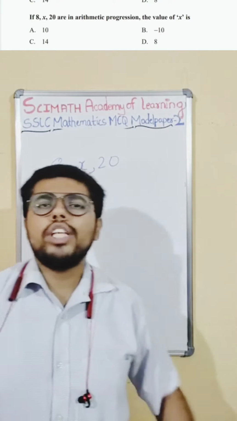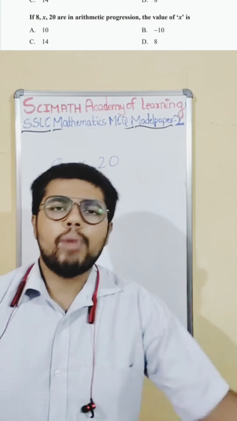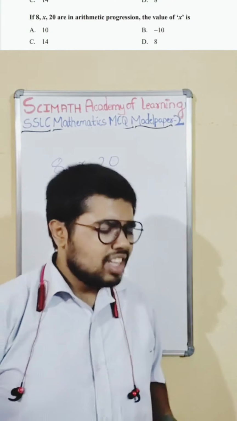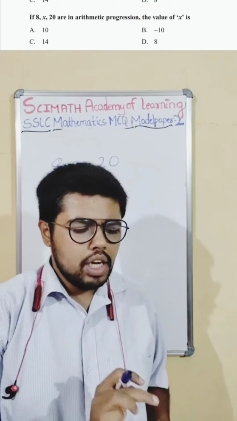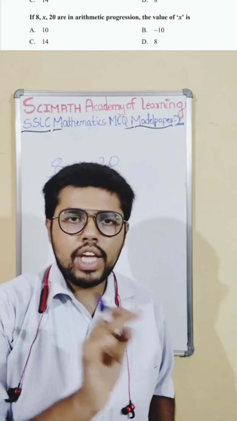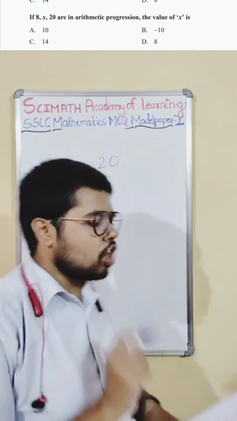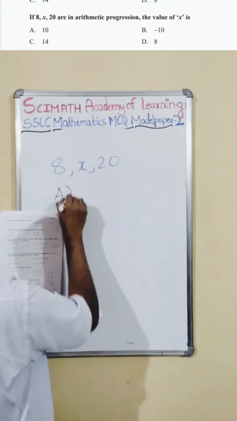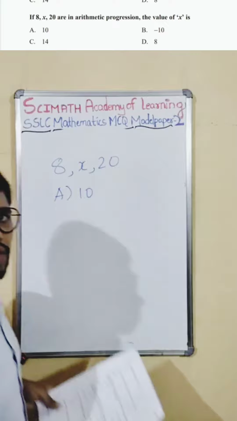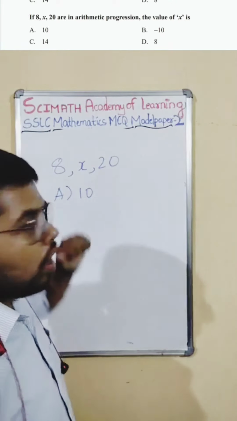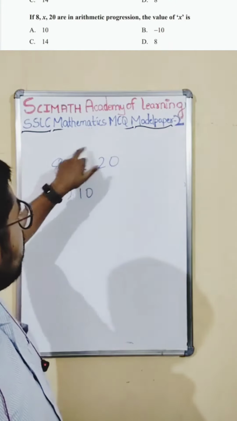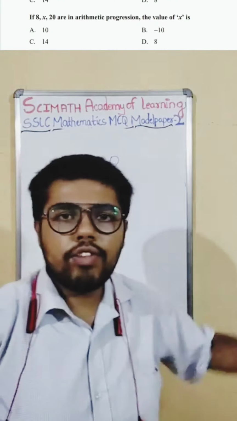What I want to teach you is a smarter, quicker method. See the options. If it is an AP, we know there must be the same common difference. The first option is given as 10. Can 10 be in the place of x? If 10 is in its place, what will happen? The common difference first will be 2, then it will become 10. Is that possible? The common difference must be the same.